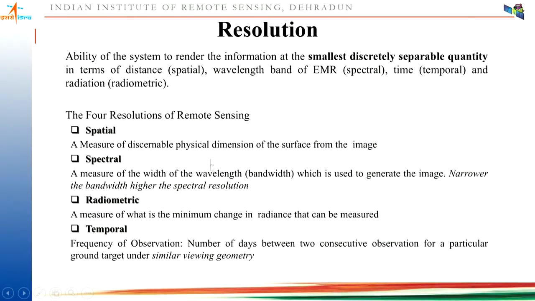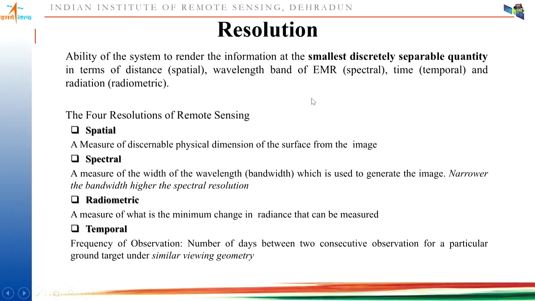Now, the digital image which I have explained is defined by four things. Spatial is related to the size of the pixel. Spectral is related to the number of bands. Radiometric is related to the value present in the pixel. And temporal is related to how frequently the same digital image is acquired. So the definition of resolution is: the ability of a sensor to render information at the smallest discretely separable quantity in terms of distance, in terms of wavelength, in terms of time, or in terms of radiometry.